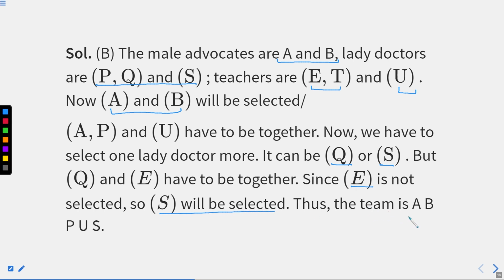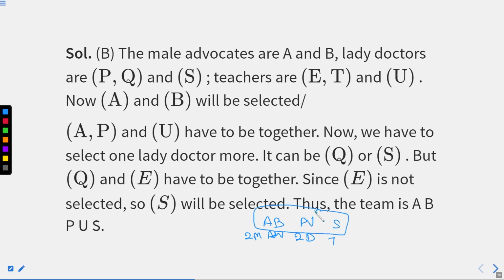Thus, the team becomes A, B, P, U and S. Advocates, doctors and teacher. So the answer becomes A, B, the 2 male advocates, along with P, U, 2 doctors, along with S, a teacher. This becomes your answer. I hope this statement is clear. This question is clear till now, right?